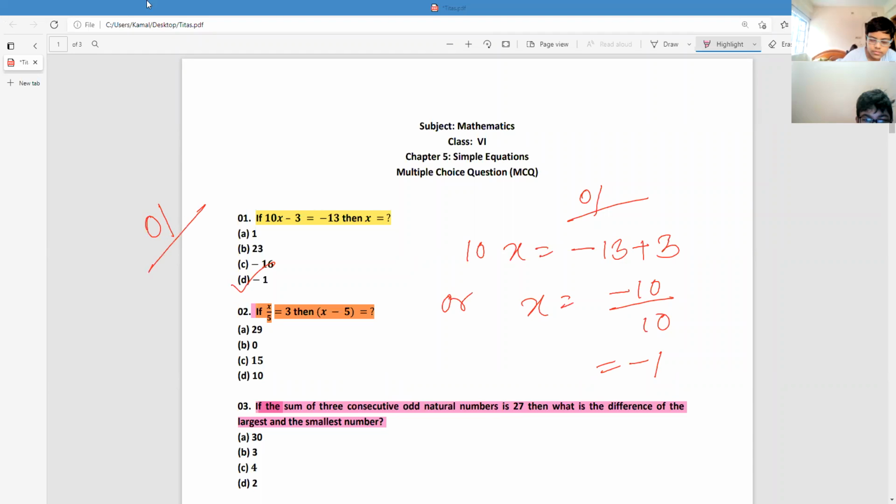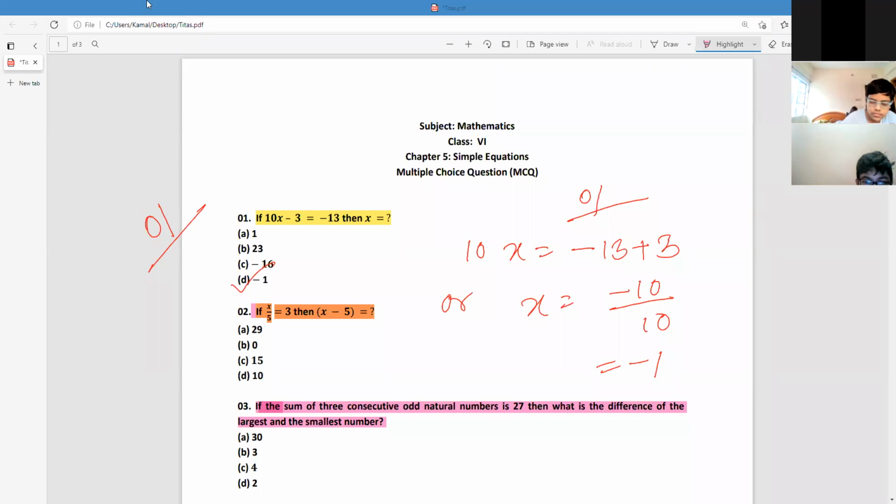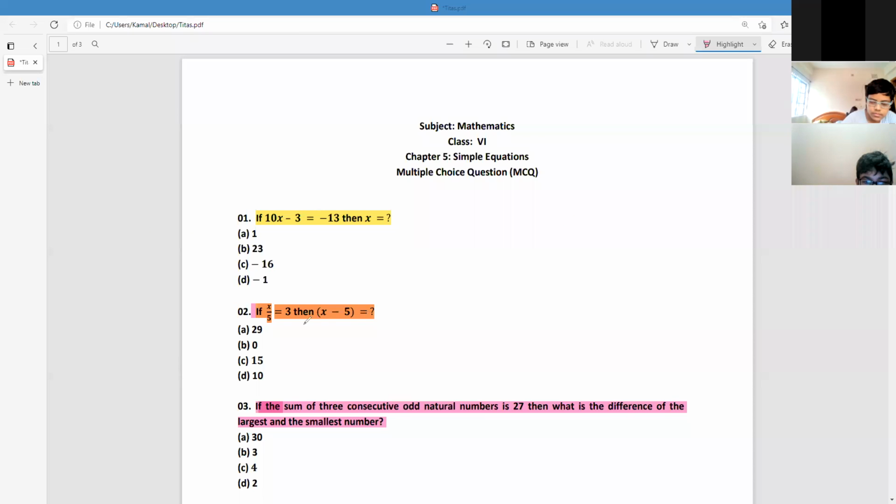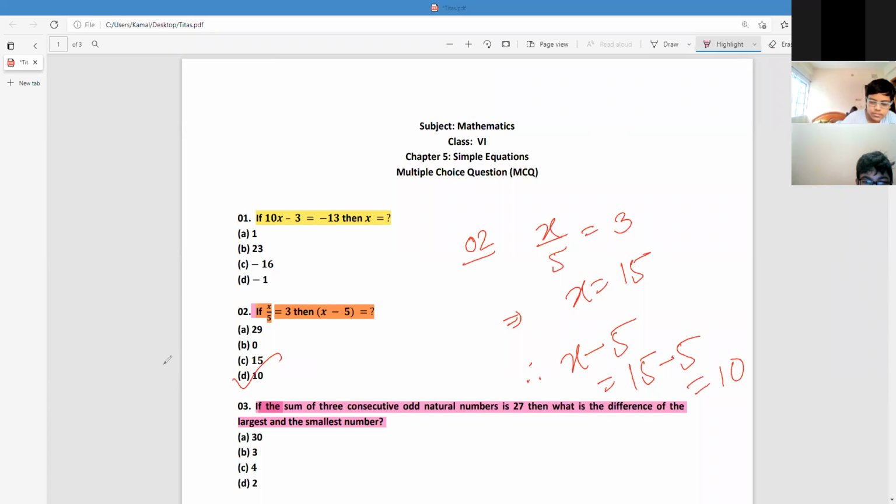Okay, now second question, question number 2. X by 5 equals 3. Then what is the value of x minus 5? So now x is equal to, doing the cross multiply, x value is 15. Now our requirement is what is x minus 5? So x minus 5, value of x is 15 and minus 5 equals 10. Which option? Option D. Number 2, you can take a screenshot of the answer.